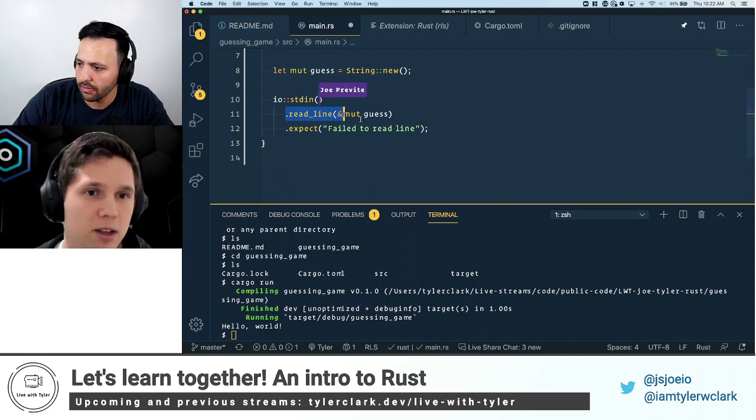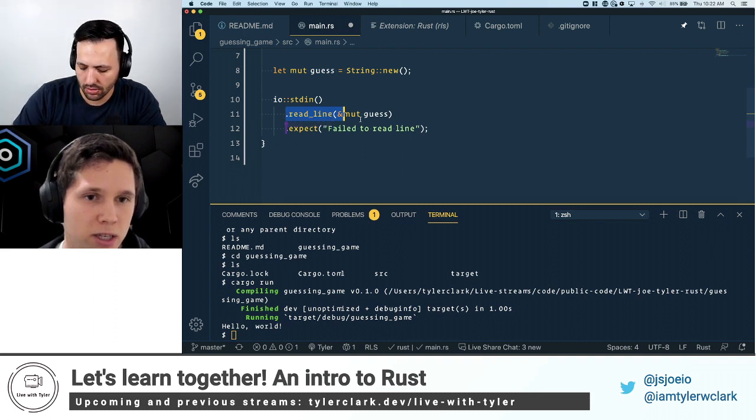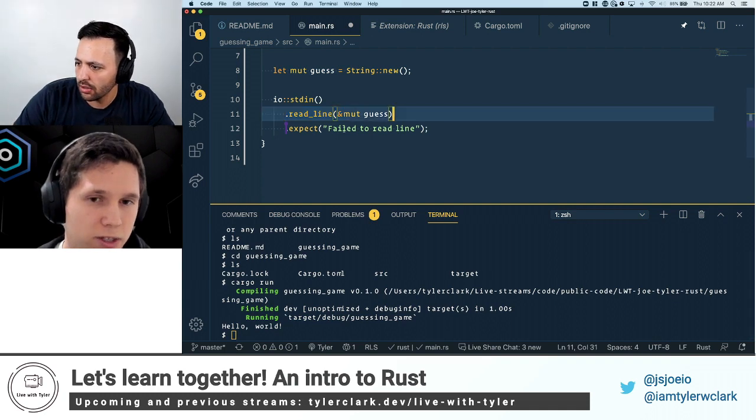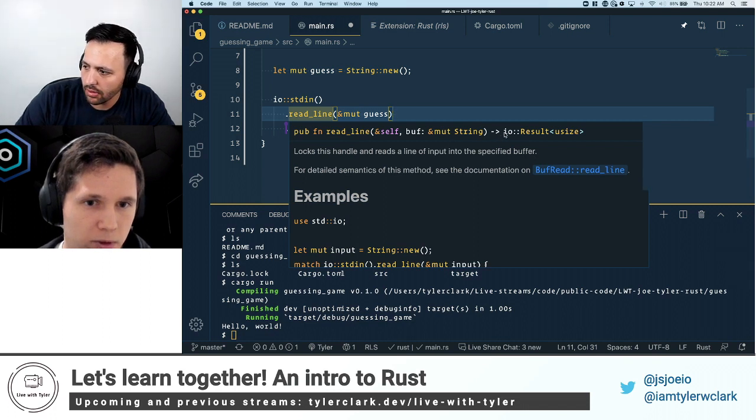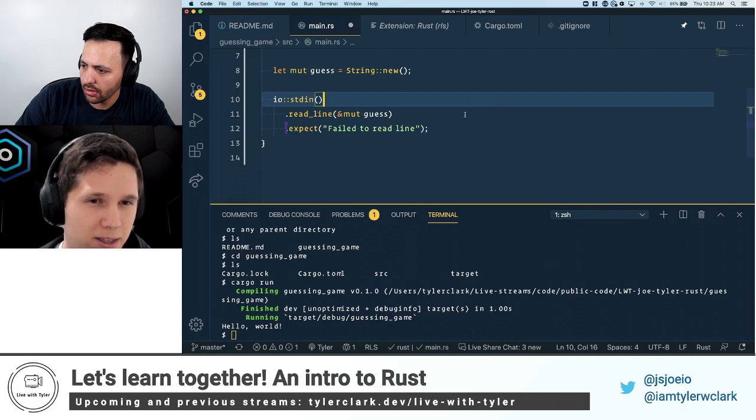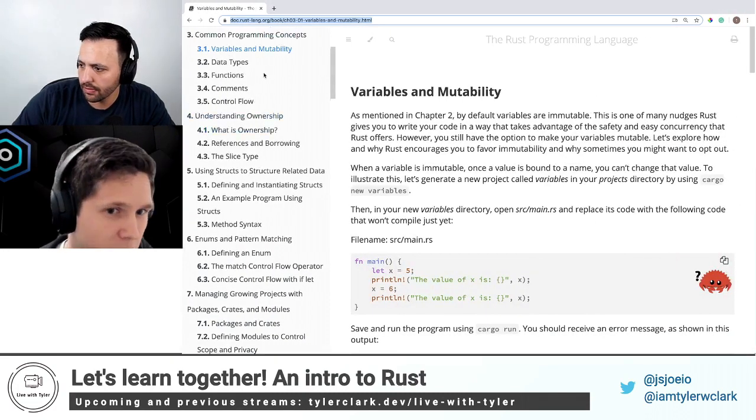Exactly. And so again, if you hover over read_line, you can see the function signature, and the return type is io::Result. If we scroll down a little bit to the examples, you see this match statement.